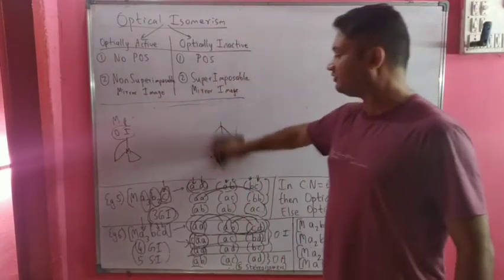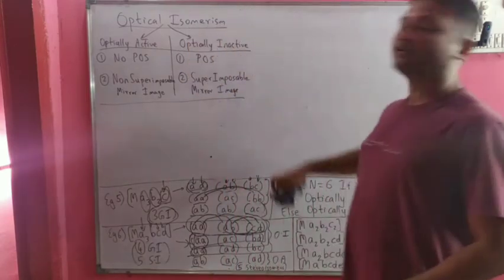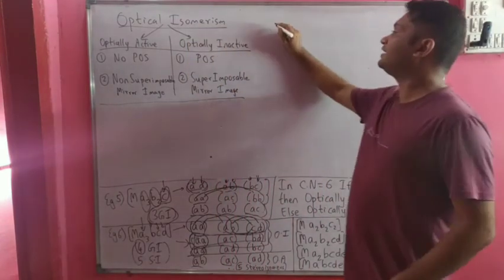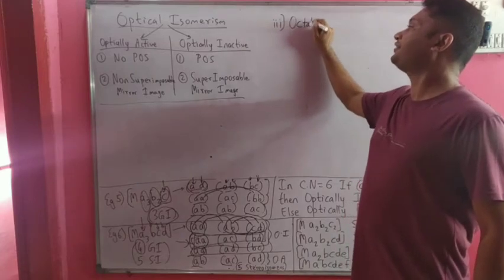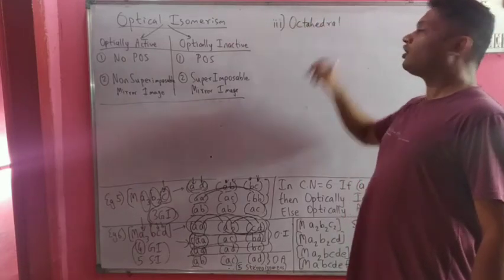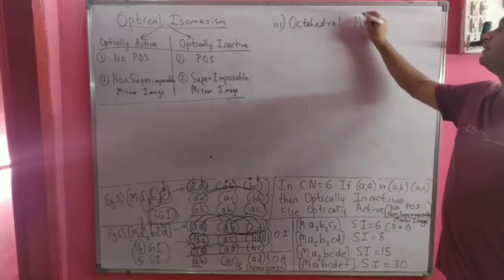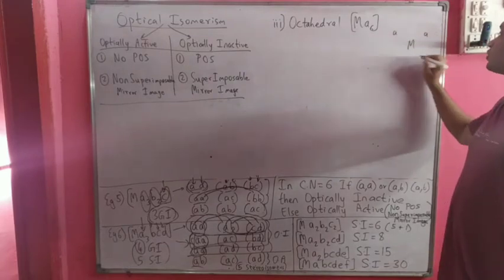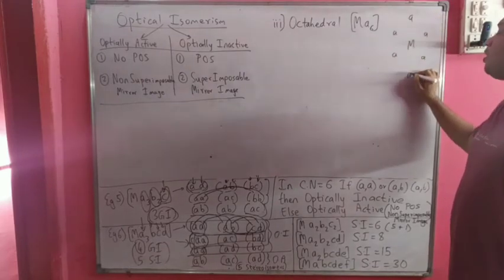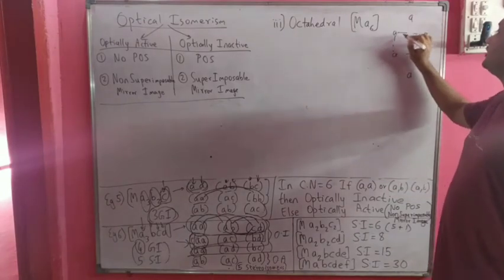After this, let us take our next geometry, which is octahedral geometry. We have already studied octahedral geometry. Let us say case 3, which is octahedral geometry. For octahedral geometry, we have MA6 as the example: the metal atom at the center, 4 ligands in a square plane, 1 ligand above and 1 ligand below the square plane. So this is octahedral geometry.